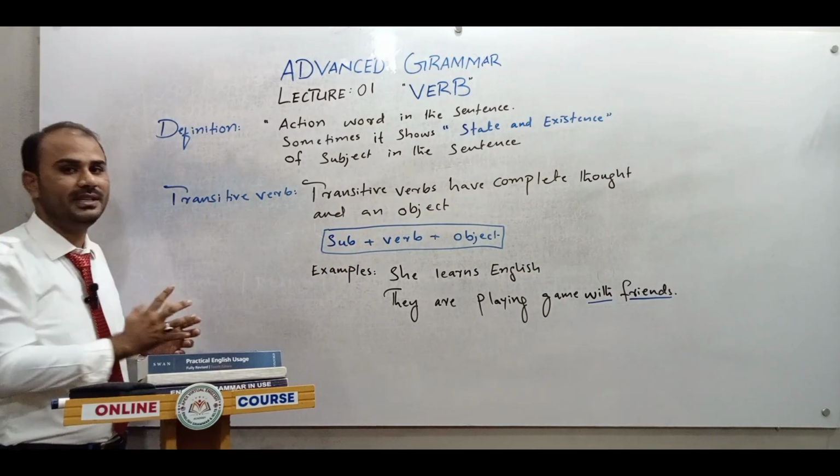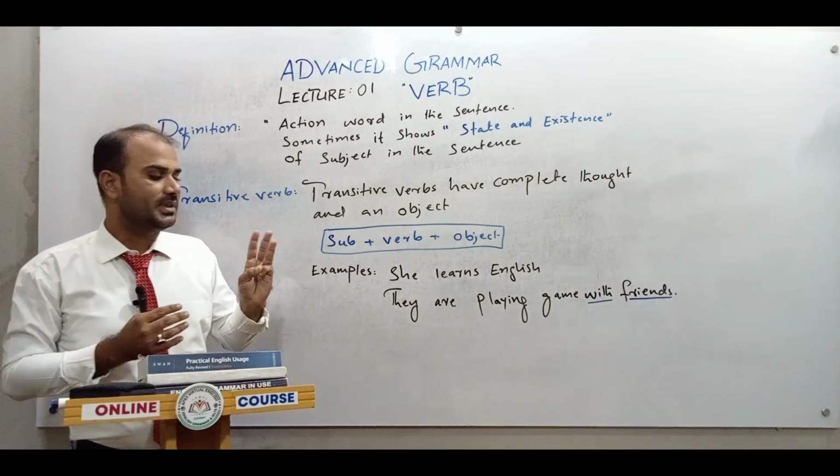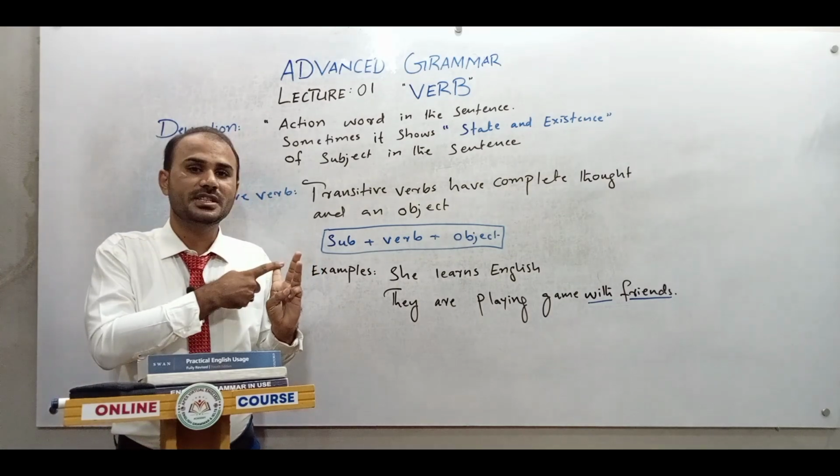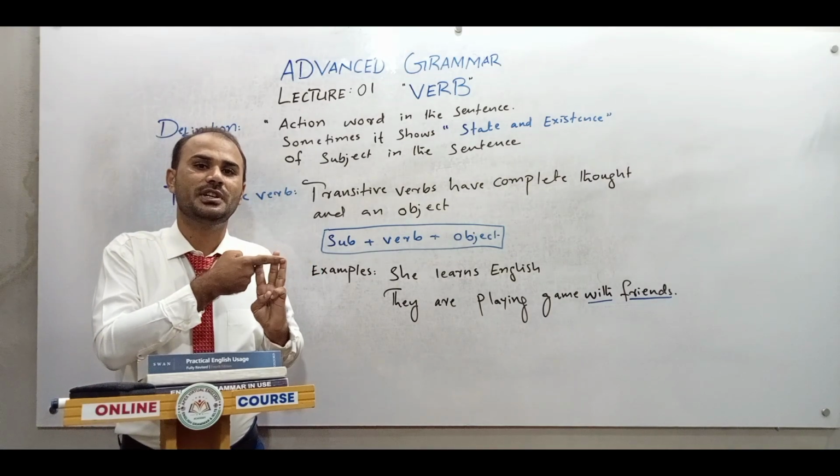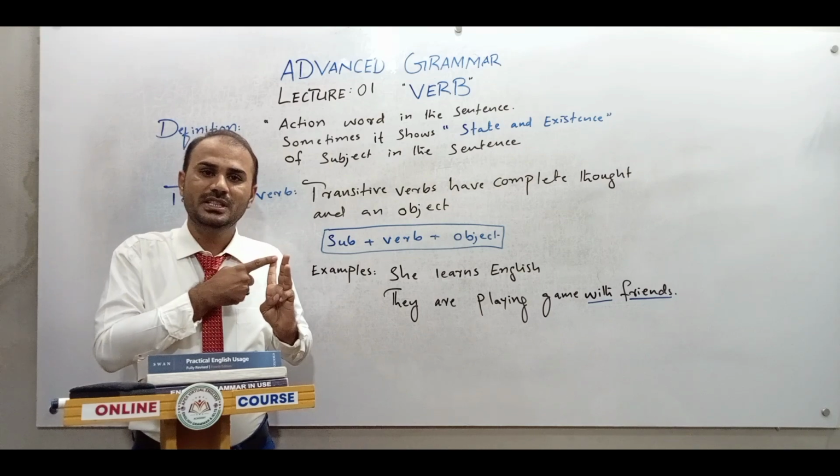Now we have the types. In the types we have three kinds of verbs: transitive, intransitive and ergative verbs. One by one we will discuss all these topics.